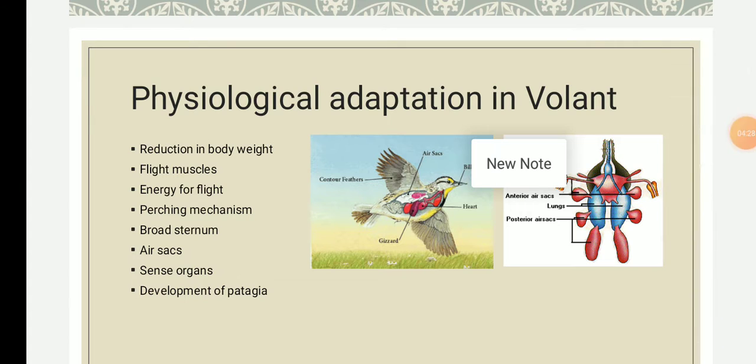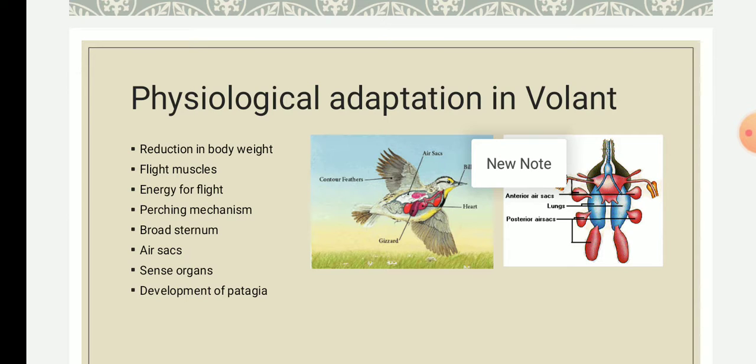Next point is the flight muscle. In order to fly, wings should have flight muscles. Birds possess three types of flight muscles: pectoralis major, pectoralis minor, and coracobrachialis.